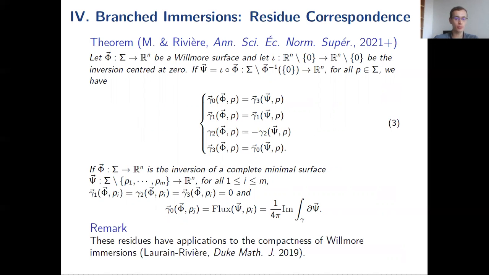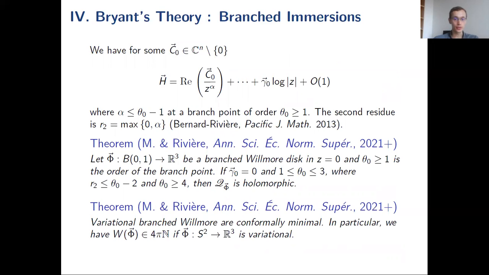Yes, they have applications to the compactness of Willmore immersions. You can see the work of Laurent Rivière about it. And so we have two results with Tristan Rivière. The first one is a local criterion. We showed that if either the first residue vanishes or the second residue is a bit better than it can be, then this quartic form is actually holomorphic.